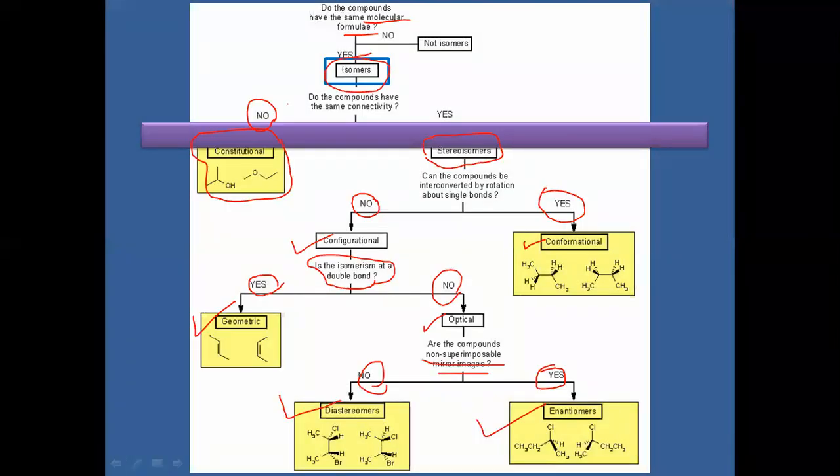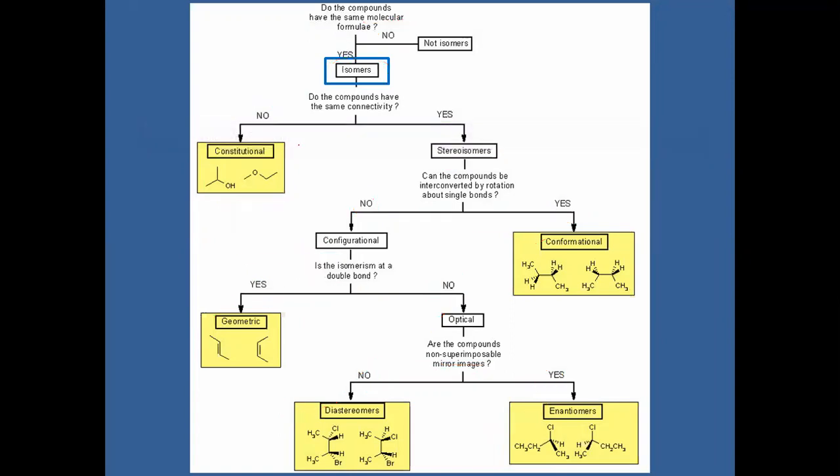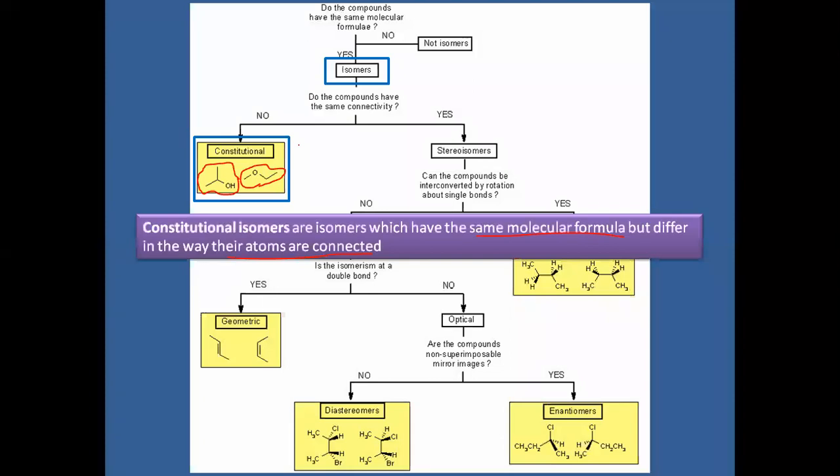Yesterday we saw isomers: same molecular formula, but not identical structures. Now we move on to constitutional isomerism. Constitutional isomers are isomers which have the same molecular formula but differ in the way their atoms are connected.